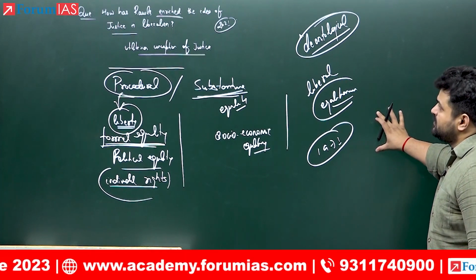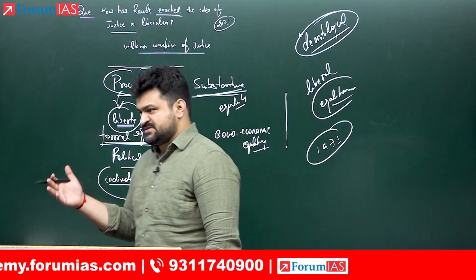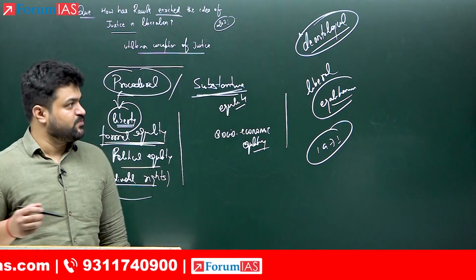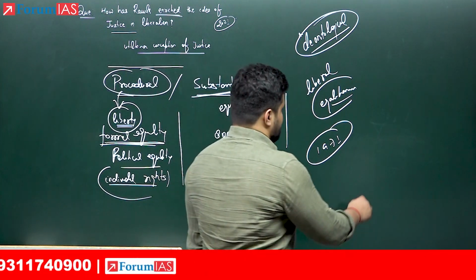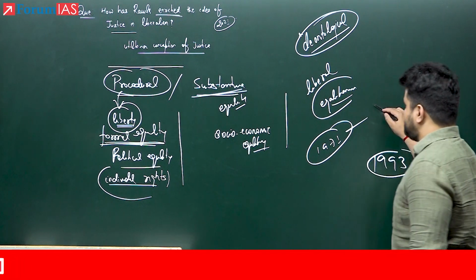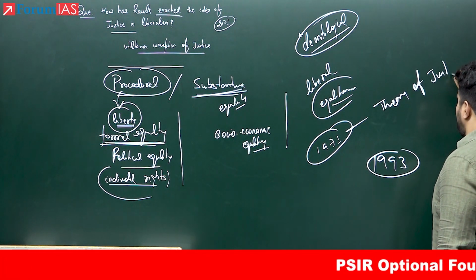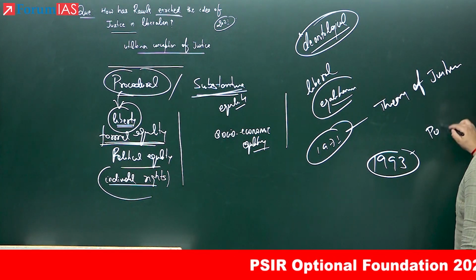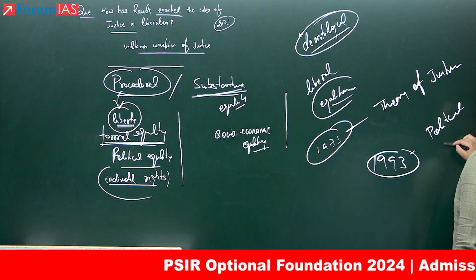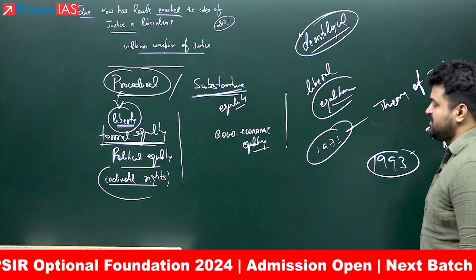Getting it? So it is actually the response that Rawls gives in his next very important book, Political Liberalism, which was published in the year 1993. So in 1971 Theory of Justice was published, and Political Liberalism was published in 1993.